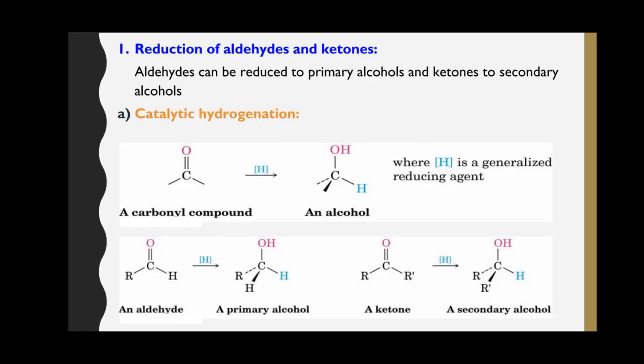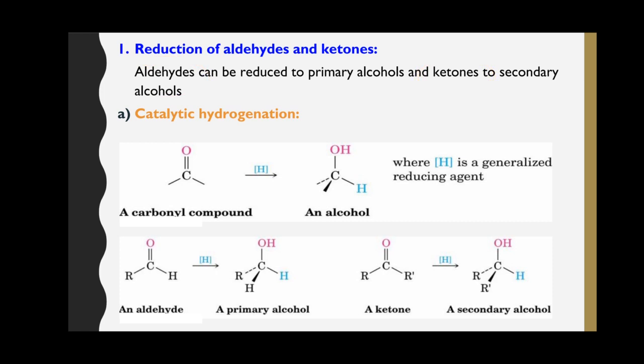Reduction of aldehydes and ketones. Aldehydes and ketones can be reduced by a variety of reducing agents. The reduction of aldehydes produces primary alcohols, whereas reduction of ketones produces secondary alcohols.